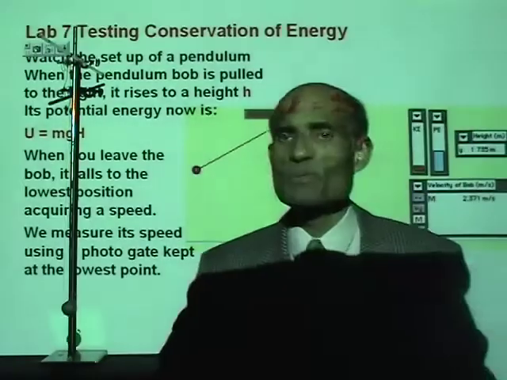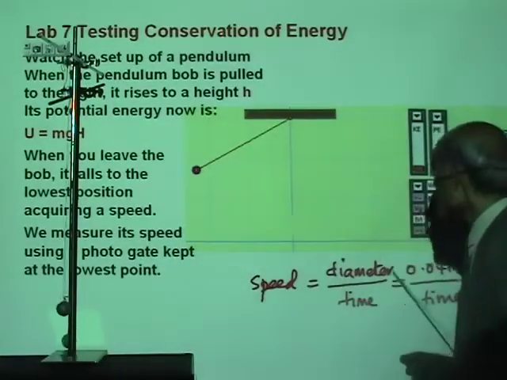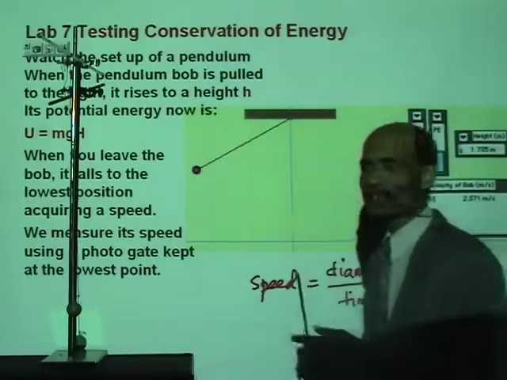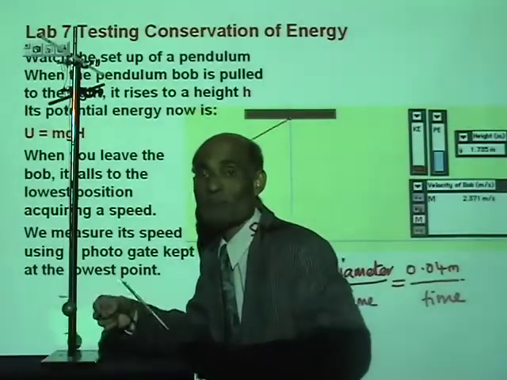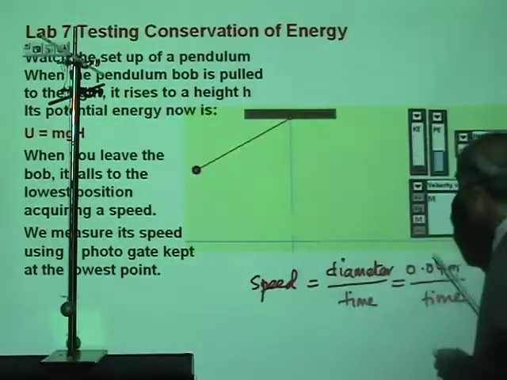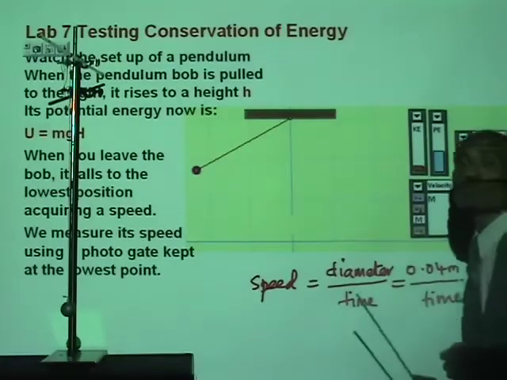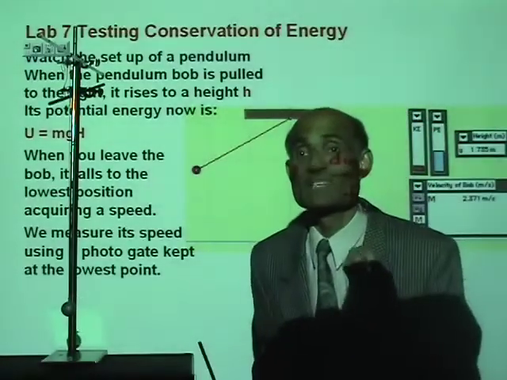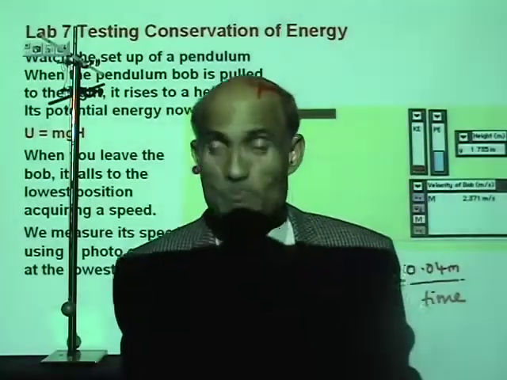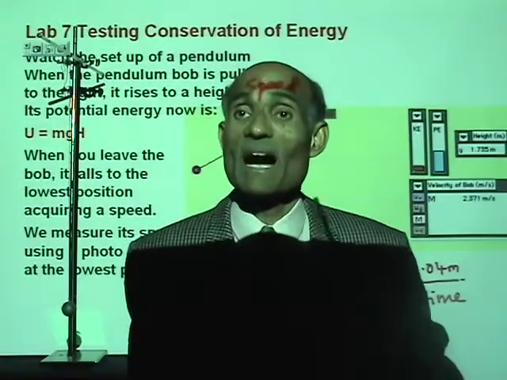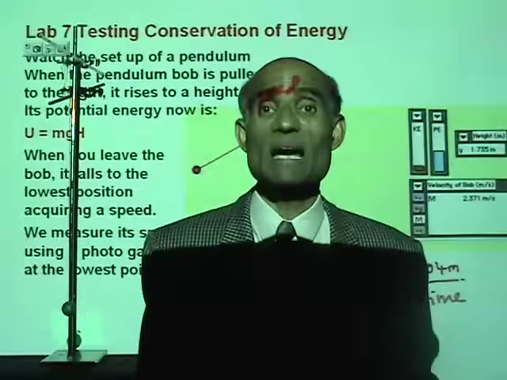And we will use this formula. Speed of the ball is the diameter of the ball divided by the time taken by the ball to go through the photo gate. I'll set it up in a minute. The diameter is 0.04 meter and the time we will measure using the photo gate. That way we will calculate the speed of the ball, and we will calculate the kinetic energy. Alright, I'll be setting up that.